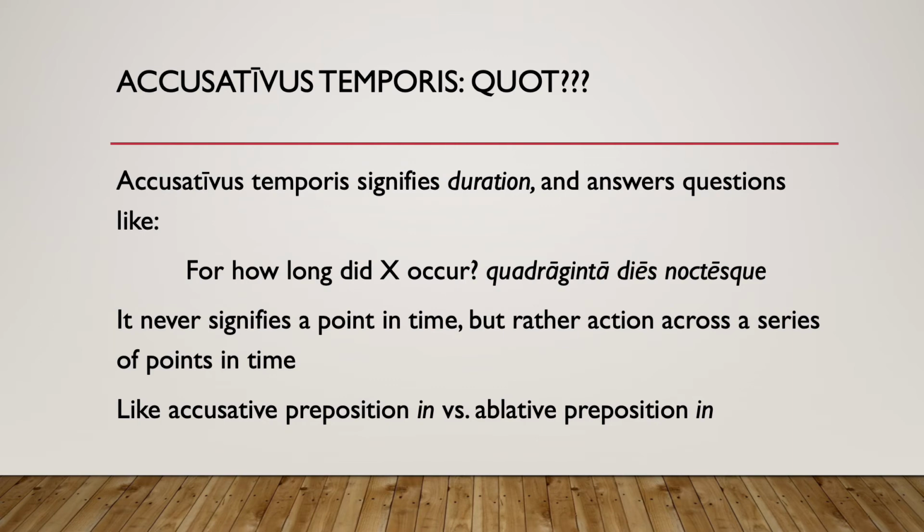In the Bible, for example, it says that it rained for 40 days and 40 nights to cause the flood that lifted Noah's Ark. Here we can say it rained quadraginta dies noctesque, for 40 days and nights. Note that the phrase for 40 days and 40 nights answers a question like, quote, for how long, for how many?